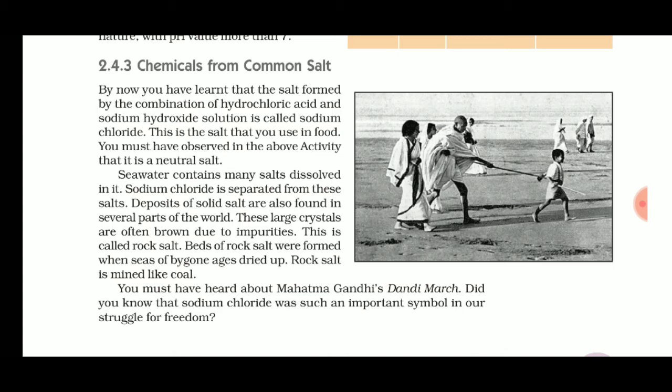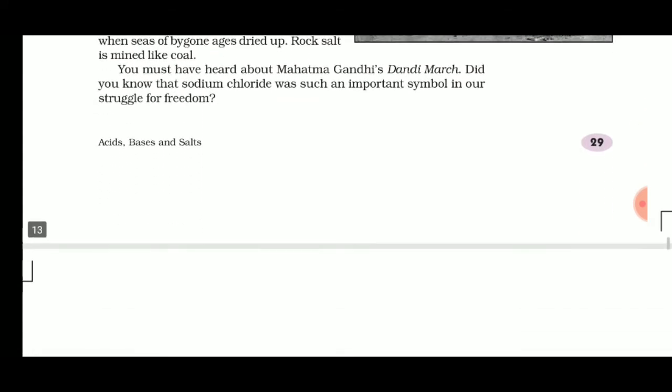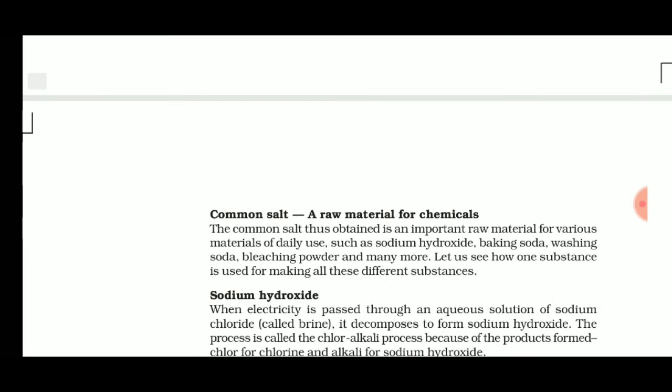Gandhiji broke the salt law, went with all his members near the river, took a handful of salt and declared that from now there would be no tax on salt. Like this, Gandhiji broke the salt law.